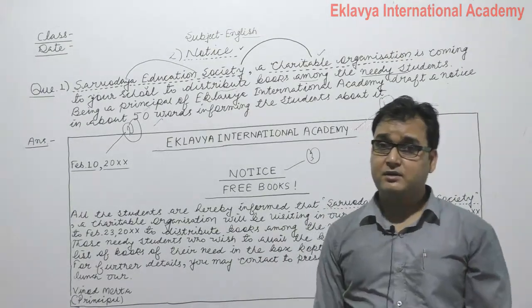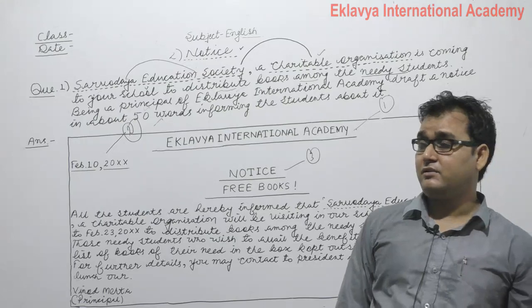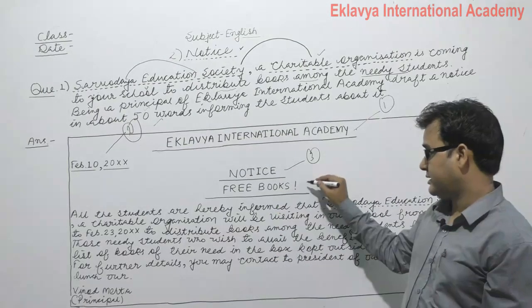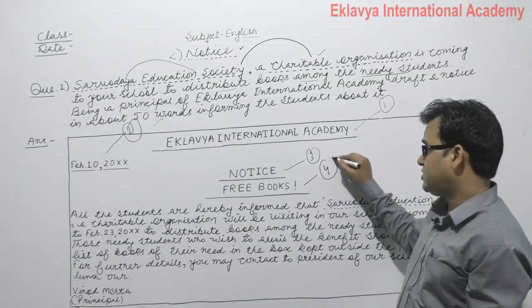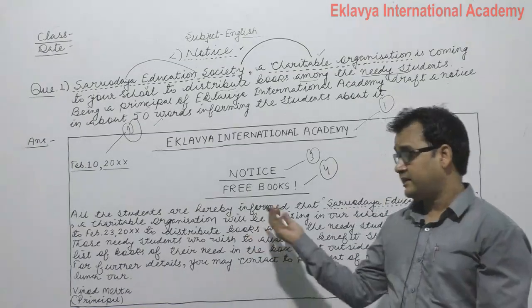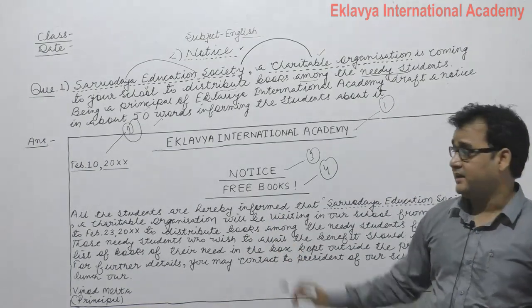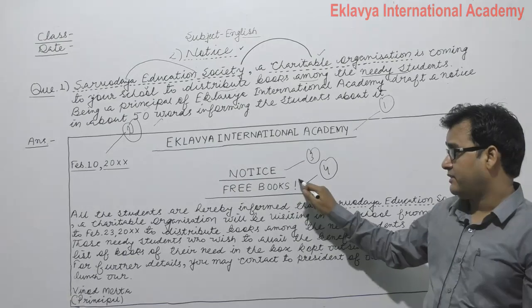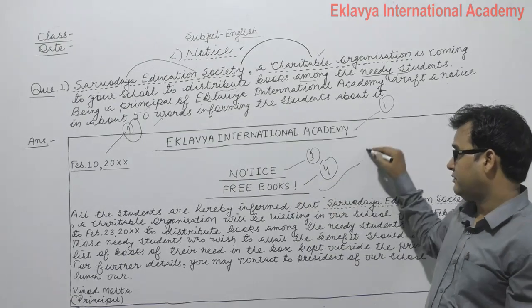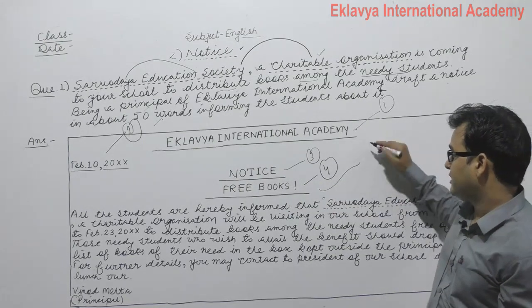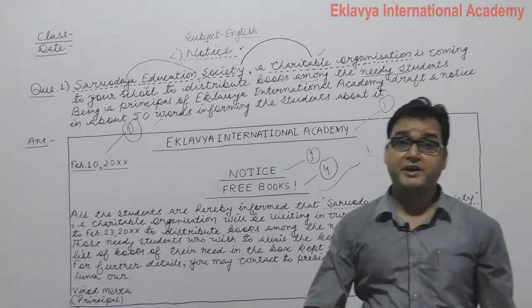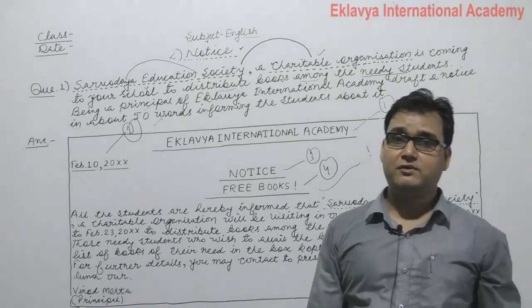Because the question is about a notice, we should write down basically "Notice". Then on line number 4, just mention the title, or main heading, of your notice. It is about free books, with a sign of exclamation. The title of the notice is "Free Books!"